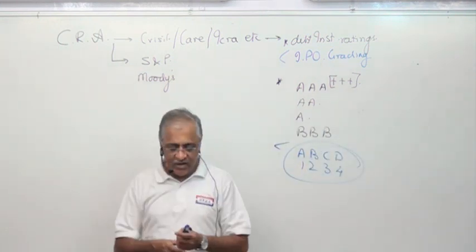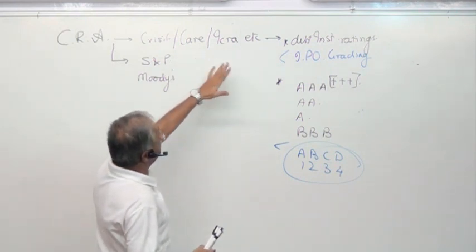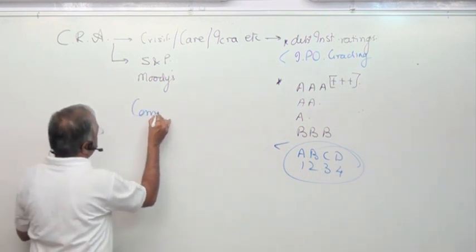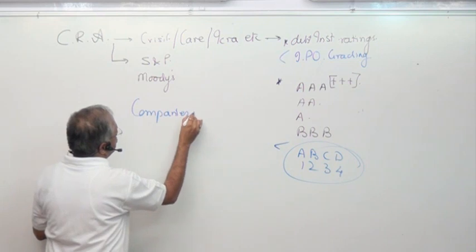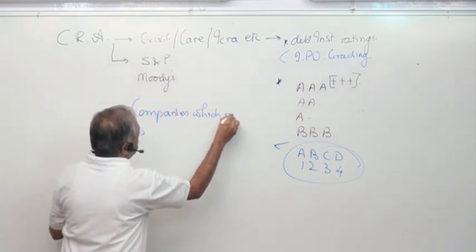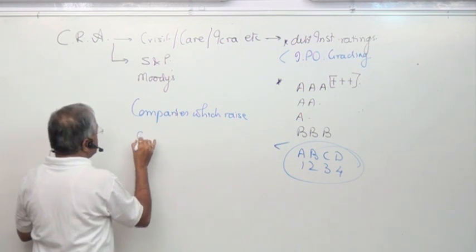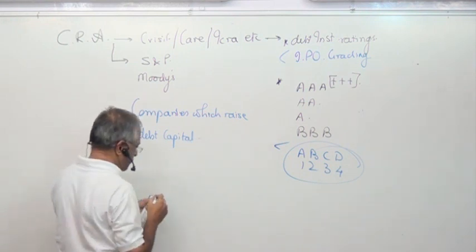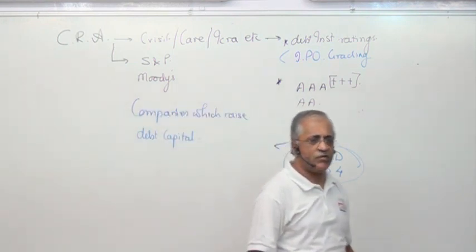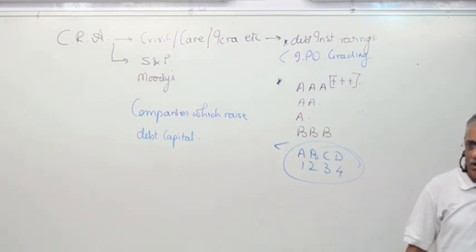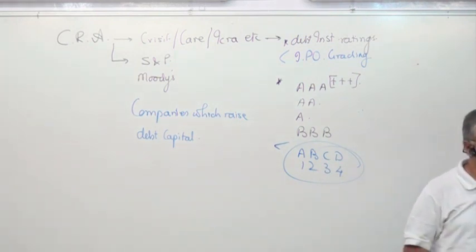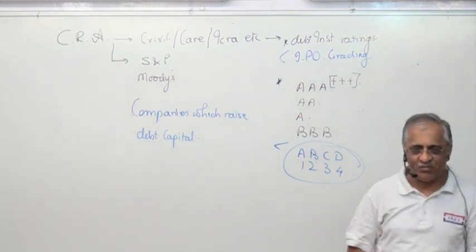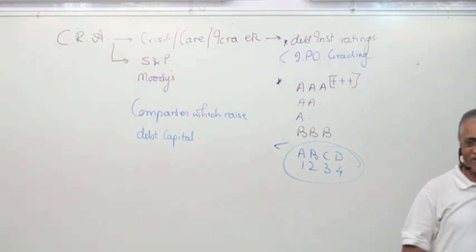Now, the ratings have been given. Whatever we have done so far is basically for companies which raise debt capital from the market. What about the ratings of individuals? If you see in advertisements, a man goes to some bank to take a housing loan. He's sitting in the queue. And when the manager comes, he says, I've got what is known as a CIBIL rating.